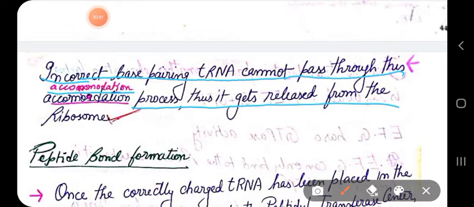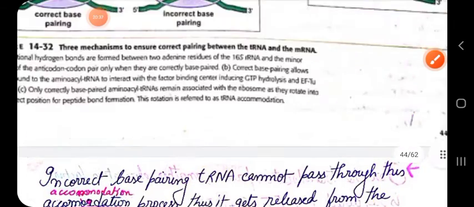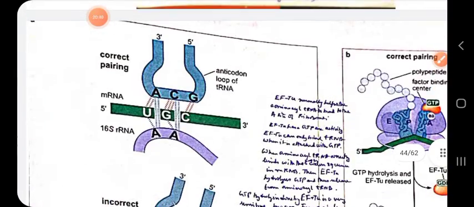Thus, it gets released from the ribosome, because we have to rotate the tRNA fully about 180 degrees. So proper base pairing is required to get through this process, and incorrectly paired tRNA will be released from the ribosome, because it cannot undergo the accommodation process. So here you can see the accommodation of the tRNA.